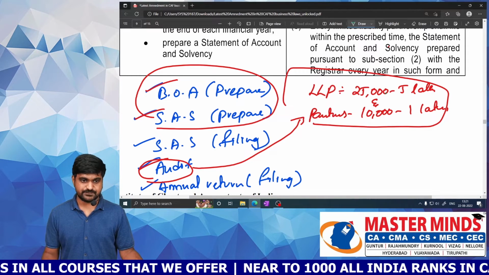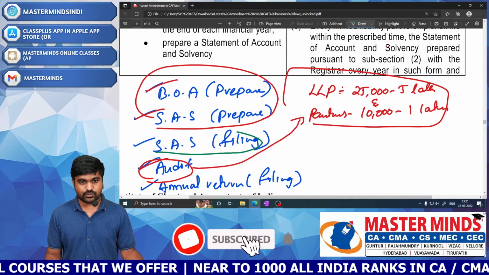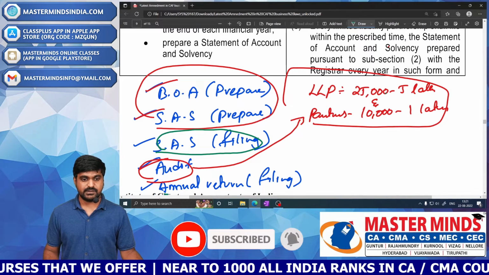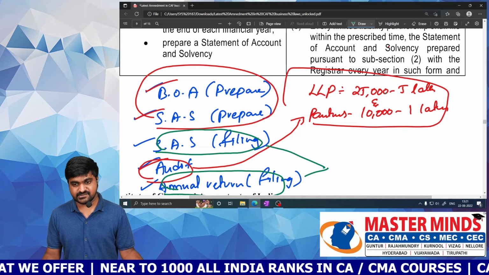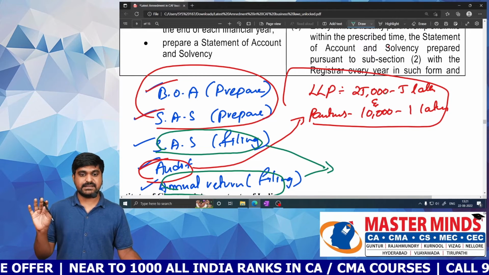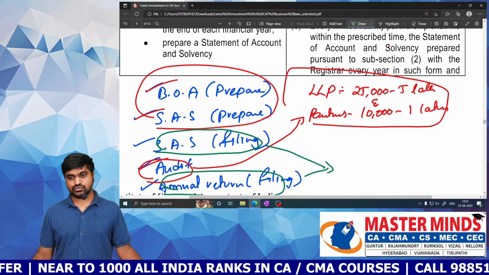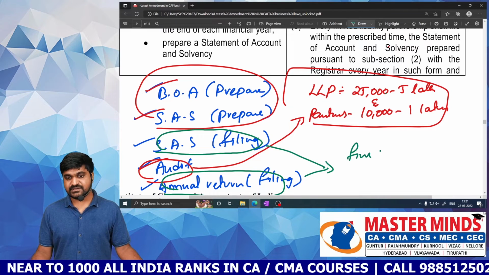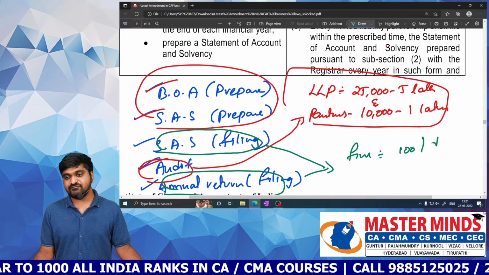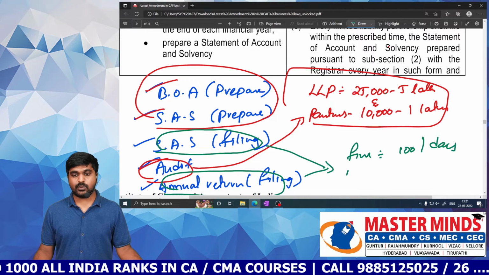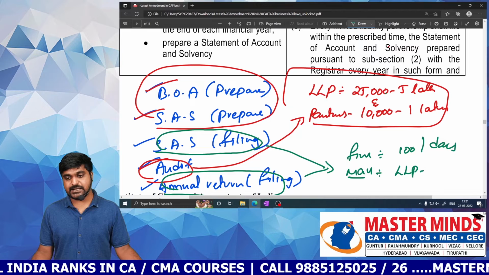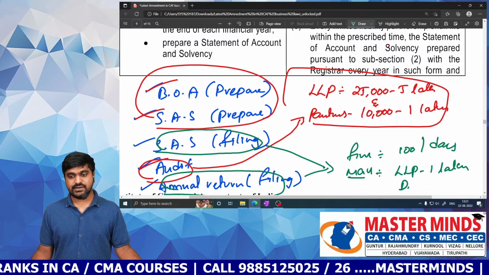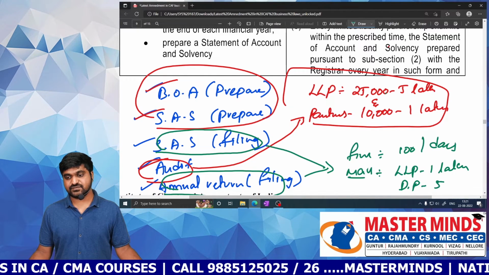If the statement of account and solvency is not filed, or the annual return is not filed, then for these 2 cases the fine amount is updated. The updated fine is 100 rupees per day of delay. The maximum fine on the LLP is 1 lakh, and on designated partners it is 50,000.